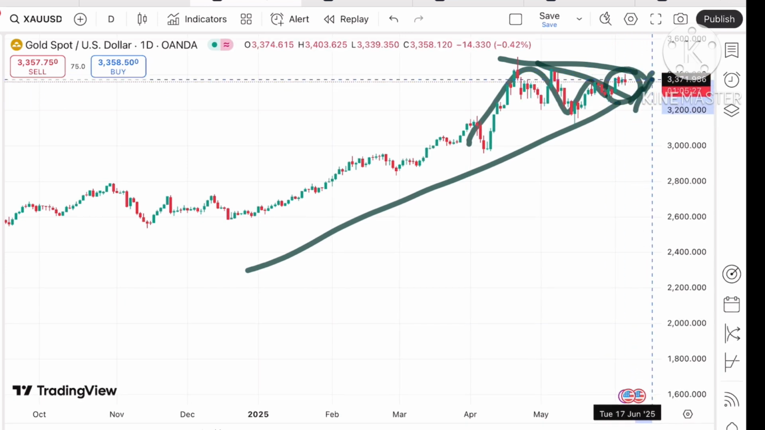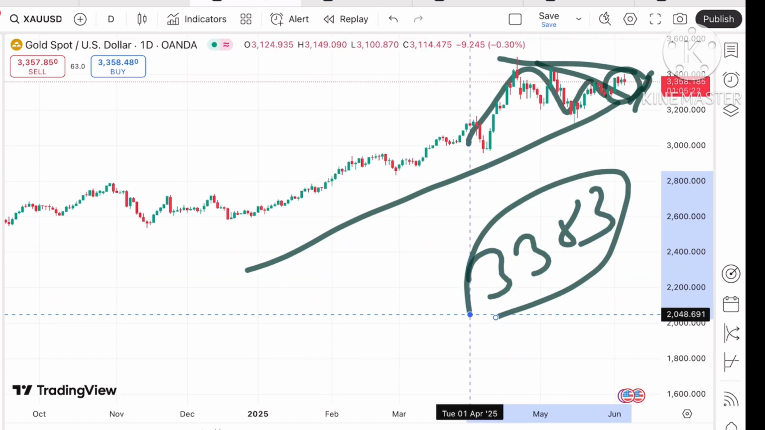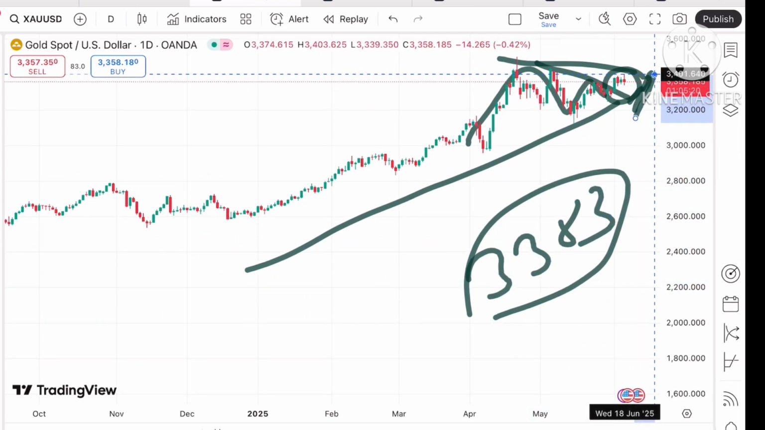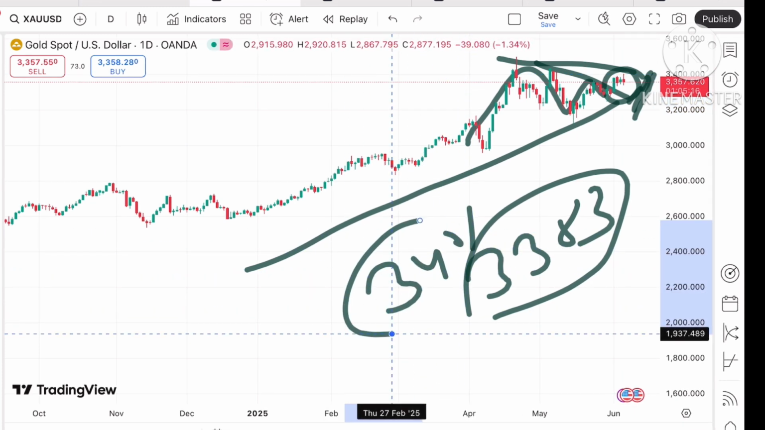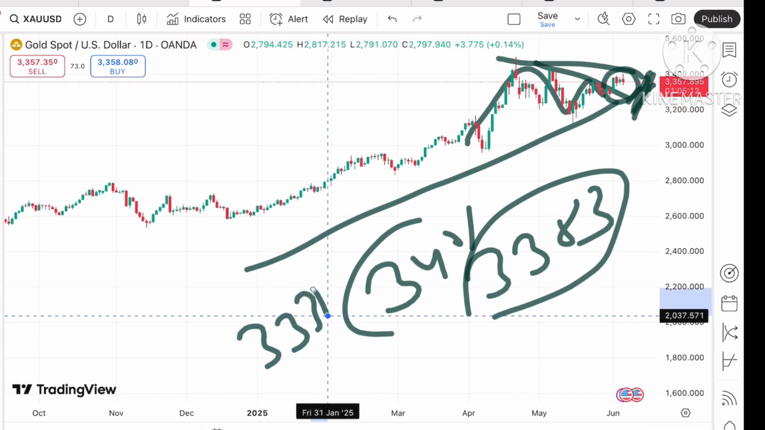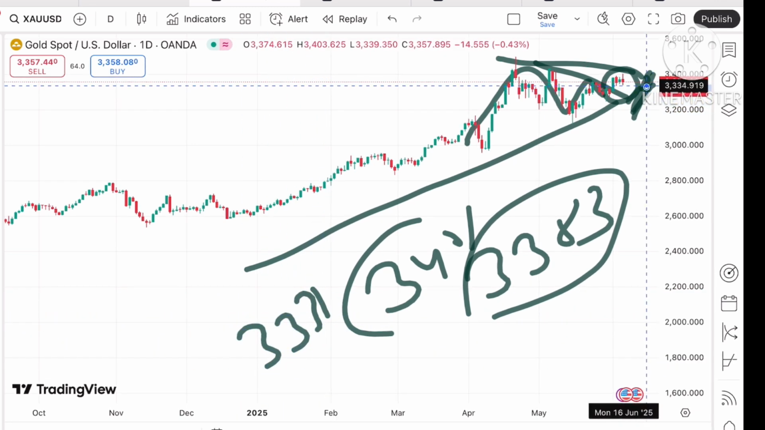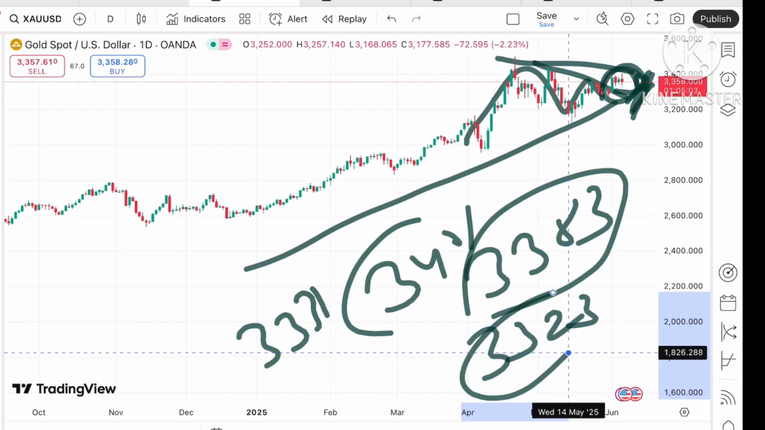As soon as the price starts going above this level, the probability will be high that it can cross a level of $33.83, and it will cross today's high of around $34.01, and then we can see a further upside movement. But if it starts going below a level of 33.34, then there is a chance that it can move further down, and then we can see a probability of going towards $33.23.